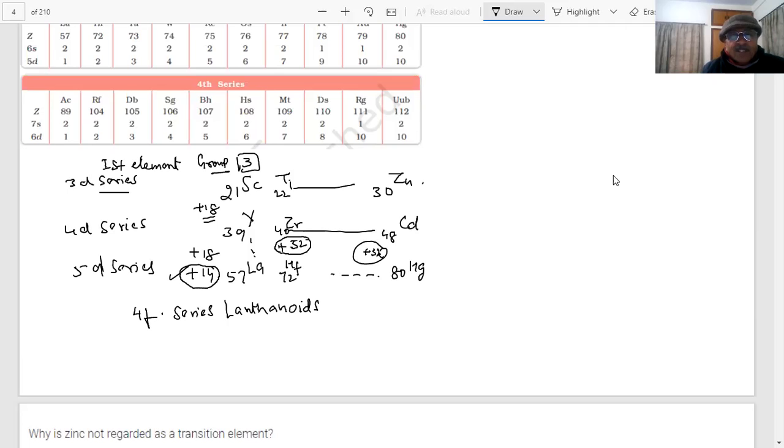Which is the first element of the lanthanide series, which will have atomic number 58, because 57 is here? After 57 begins the series, which is cerium. 58 is cerium. And how many elements do you have? 14, from 4f1 to 4f14. You have to have 14 elements. So what will be the last atomic number?